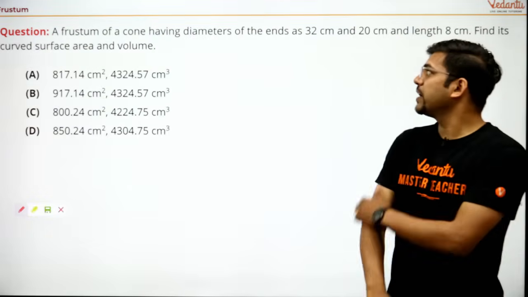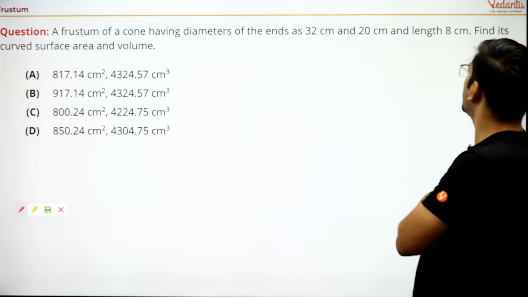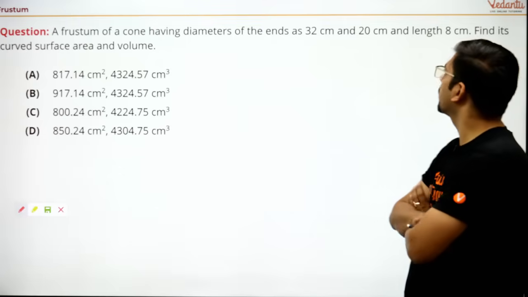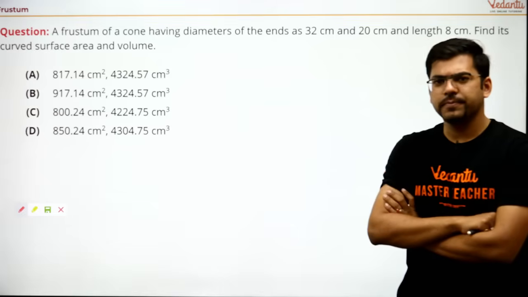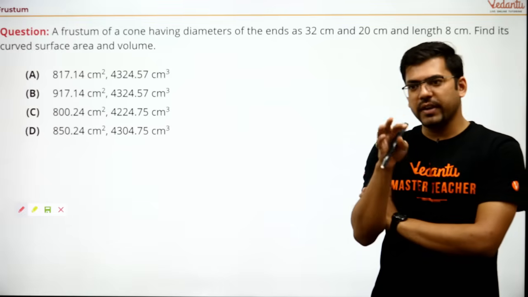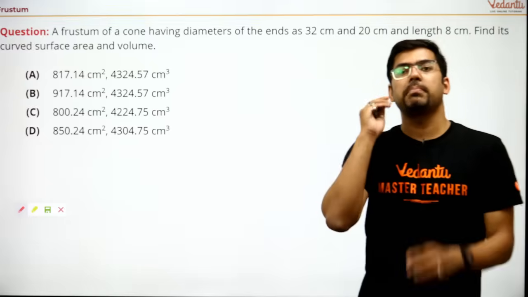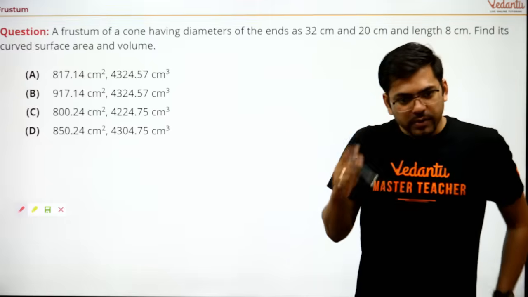Frustum of a cone having diameters of the ends as 32 centimeter and 20 centimeter and length 8 centimeter. Find its curved surface area and volume. Very easy, yaar. If you don't even get to the final answers, get me something near about. Get me the value in terms of pi, that you can do. Shall I solve?